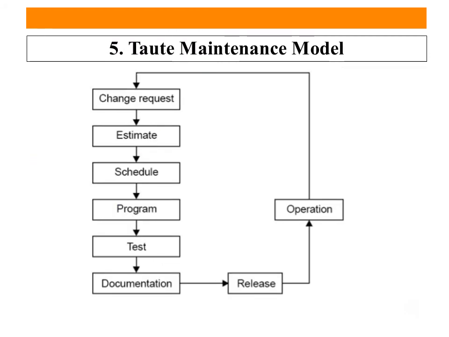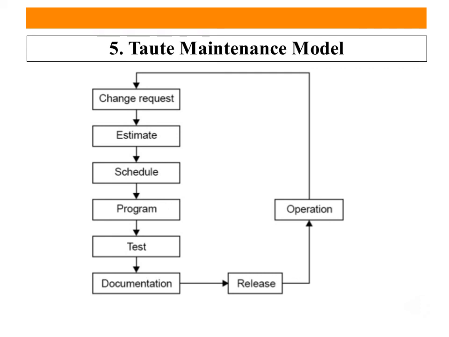This is the last model, the Iterative maintenance model, where, if we start at the place of operation, it goes to the change request. Whatever changes at any level, like requirement, design, or implementation, then go to estimate, where the cost, time, and efforts are estimated.